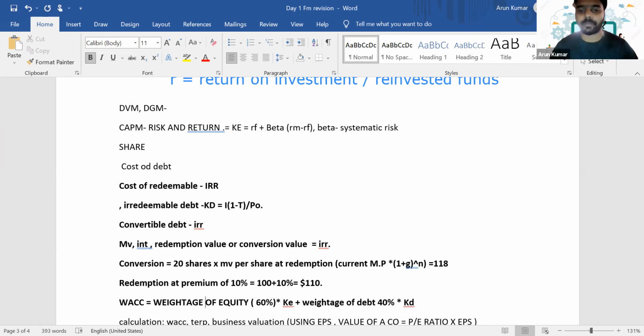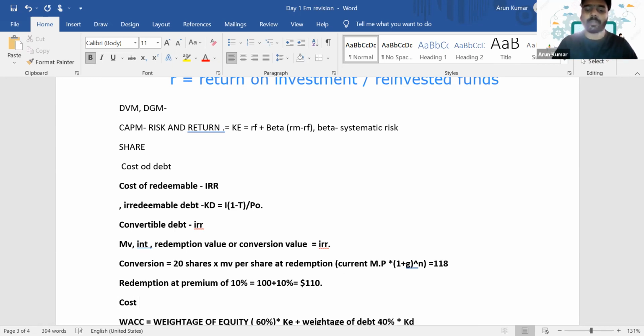The WACC. So the WACC calculation can be an important question. Almost like the NPV investment appraisal question, the WACC can get tested for almost 12 to 15 marks. So you may be asked to calculate the cost of debt, cost of equity, cost of preference shares, everything separately. Then we have to take the weightage as well. There is one more thing, the cost of preference shares. How will you calculate the cost of preference shares?